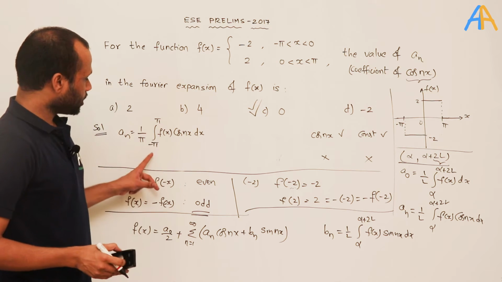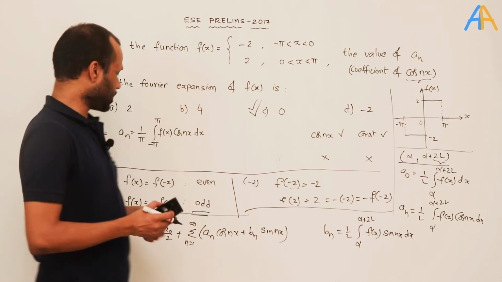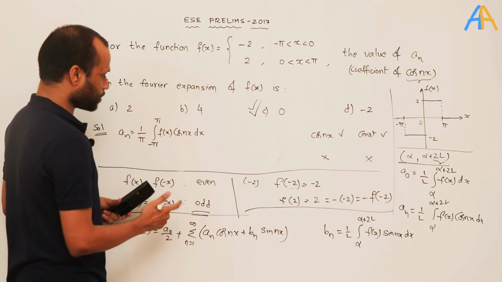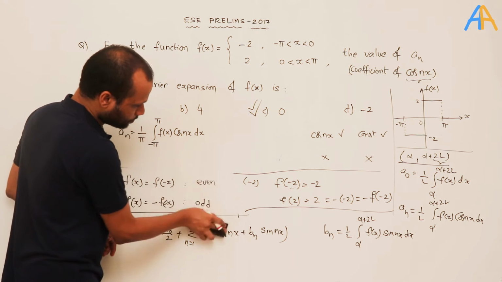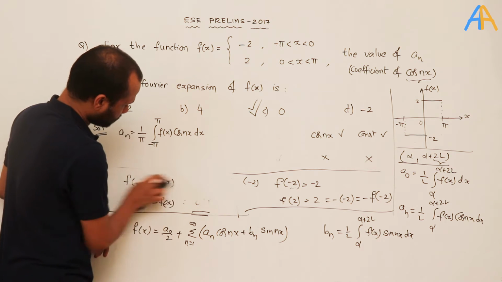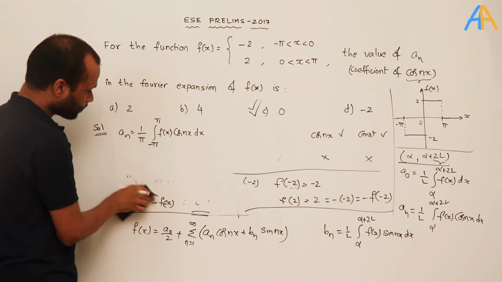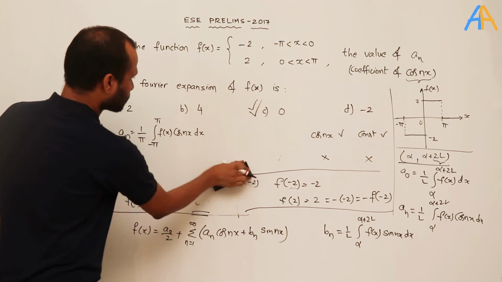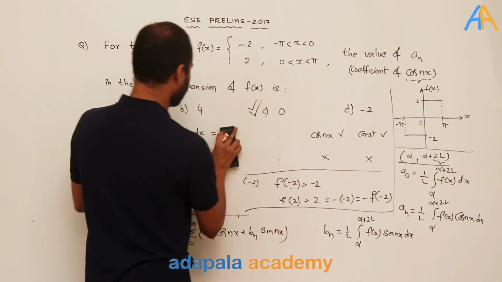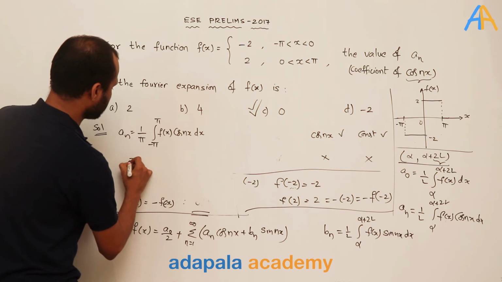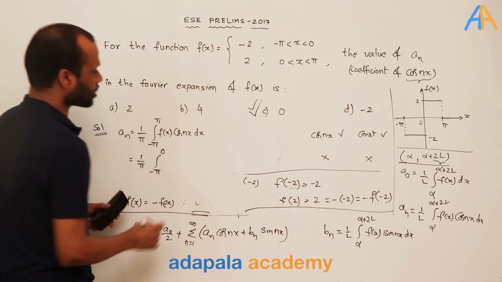Now f of x is defined in minus pi to 0 and 0 to pi differently, so this can be expressed as two different integrals. 1 by pi into integral minus pi to 0 f of x cos nx dx.